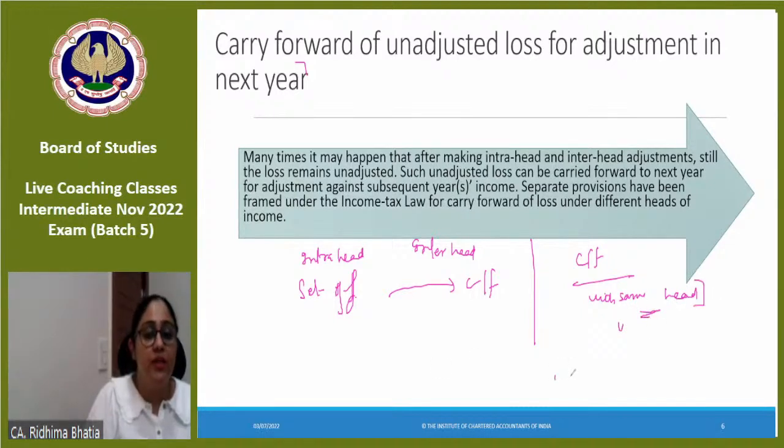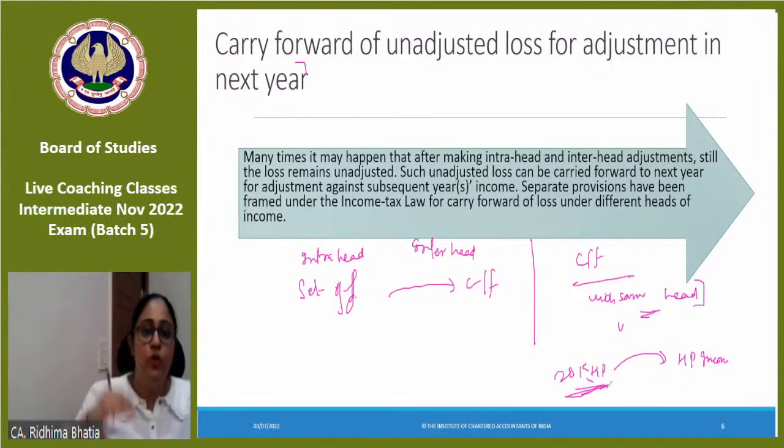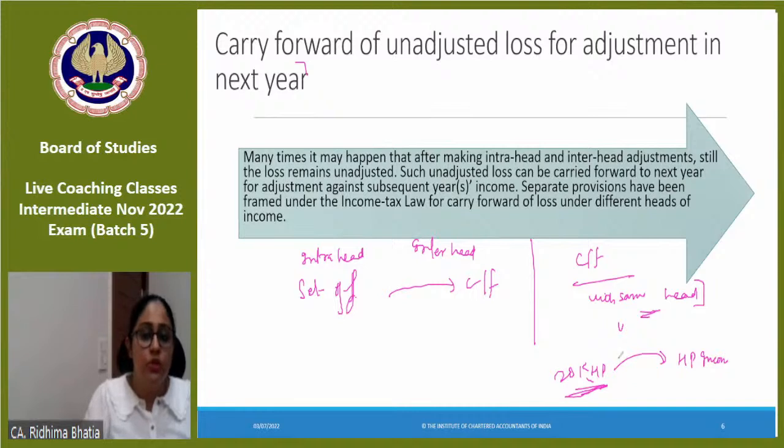So now this 20,000 loss of house property that got carry forwarded would be adjusted with house property income only. He will not go to other houses or other heads to ask for help. This 20,000 same year loss, you will adjust it maximum to other heads' income, but carry forwarded loss would be adjusted now in the next year with the current year's income of the same head only. You will not go from one place to another. Clear? So it is a simple concept. You carry forward a loss in the year when it is brought forward. It would be adjusted under the same head.